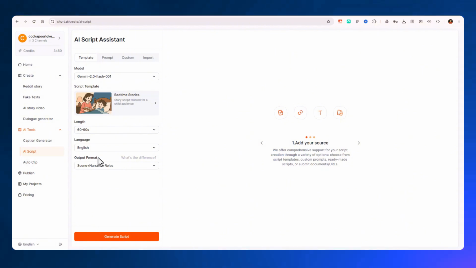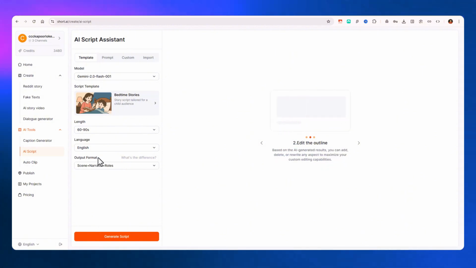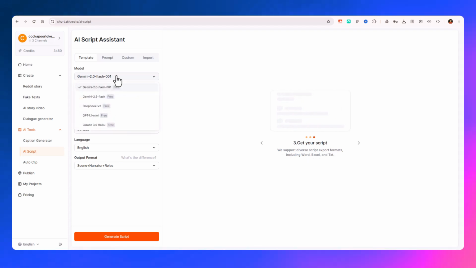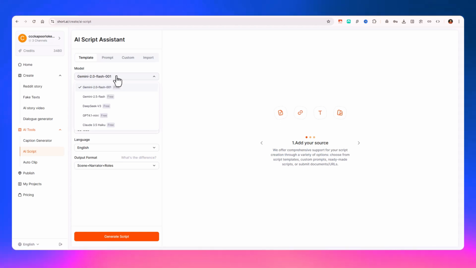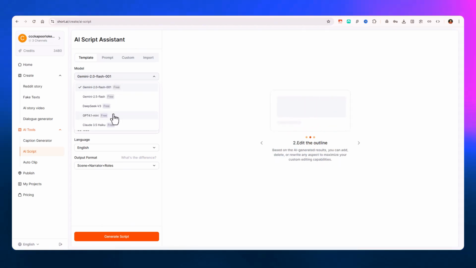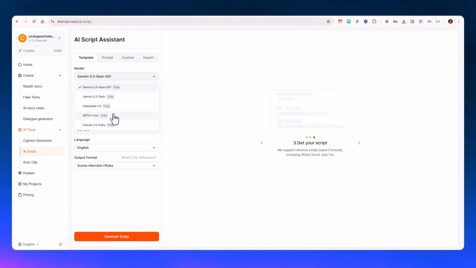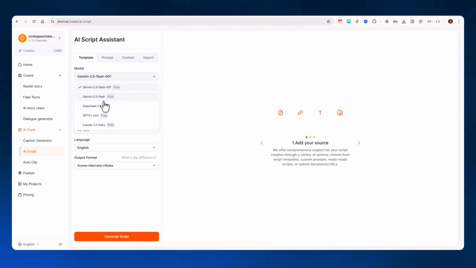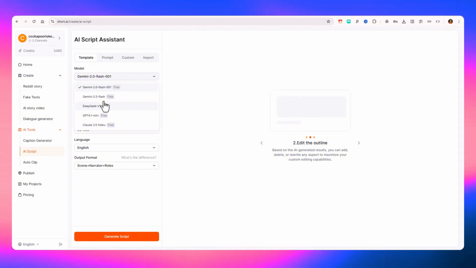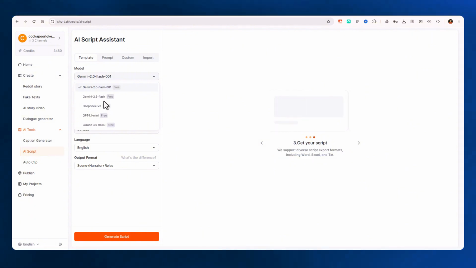Then you have the option for the AI script, where you can generate your scripts. You have templates to choose your script from. You can choose the model which will take care of the generation. These are the LLMs which are going to take care of it. So you have here GPT 4.1 mini for free, and you also have Gemini 2.5 Flash. These are the best models, I would say, if you are looking to create scripts for videos.